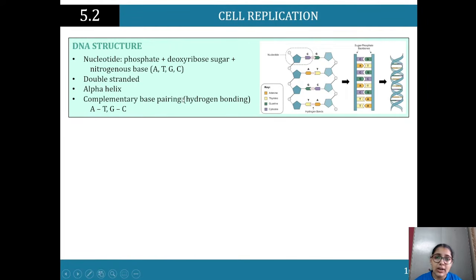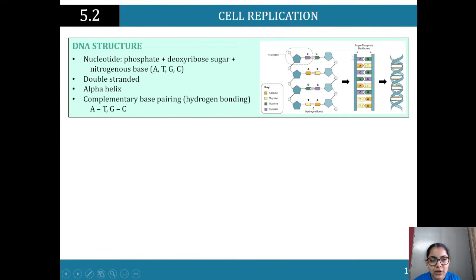It's double-stranded, right? So it's got a double-stranded helical structure, and complementary base pairing. So that's Chargaff's rule, which means that the number of A nucleotides, so the number of adenine, will equal the number of thymine, and the number of guanine will equal the number of cytosine. So they're going to be equal, they're going to be complementary, and that's called Chargaff's rule. It's going to be equal.